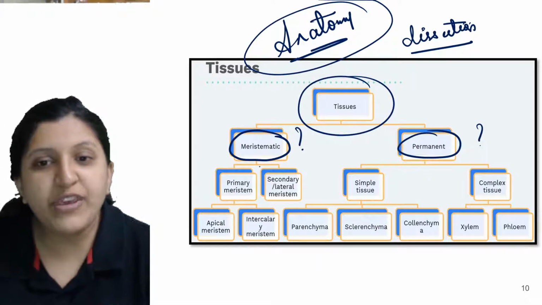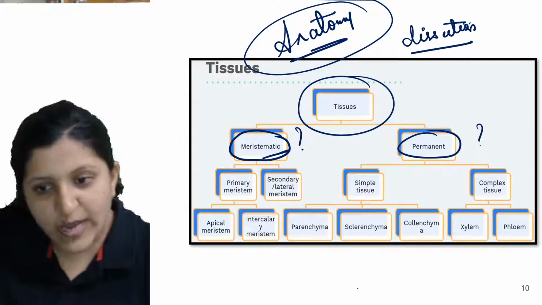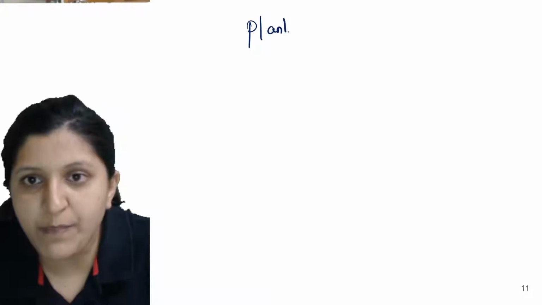Now here you can see meristematic tissue. So let's see this. Now when we classify a plant, this is for plant tissues.